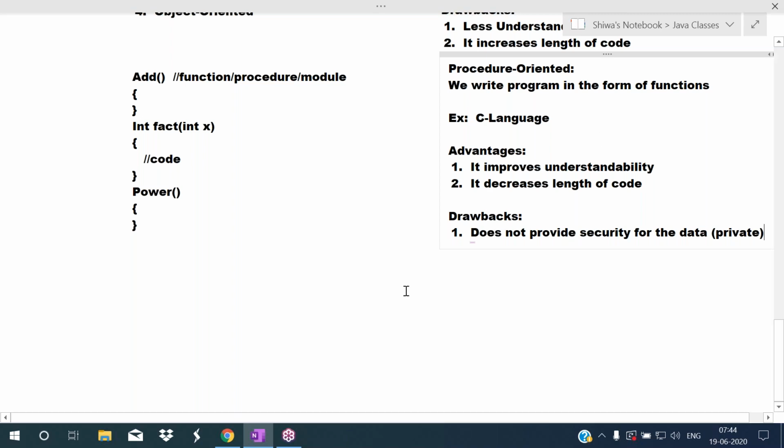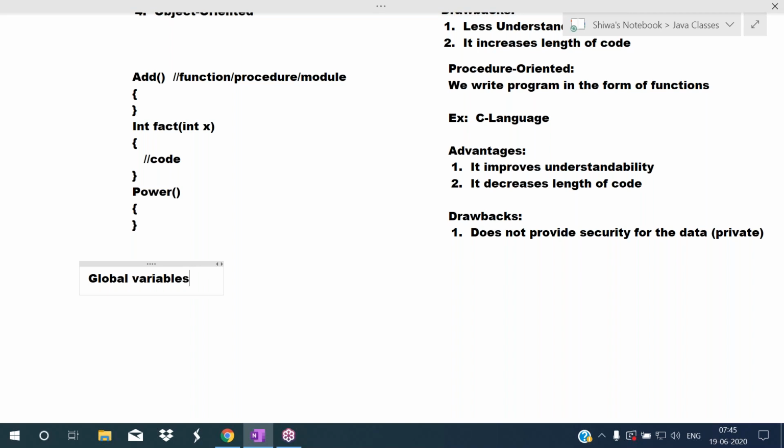These security problems will occur due to two concepts. In the C language, we are using one concept, that is the global variables concept. And in the C language, one more concept is there, that is the pointers concept. So due to these two concepts, security problems may occur in the C language. The first concept is global variables. The second concept is pointers.